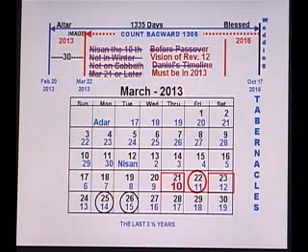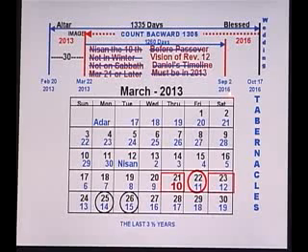Daniel's timeline, it fits the day count and also fits 2013. All those things. Now counting on forward from here, the 1,260 days that the woman is fed in the wilderness and the two witnesses start their prophesying will begin here. 1,260 days later brings us to September the 2nd of 2016.